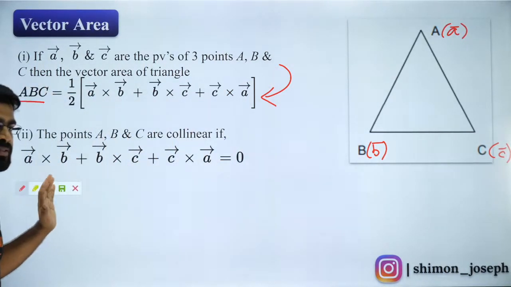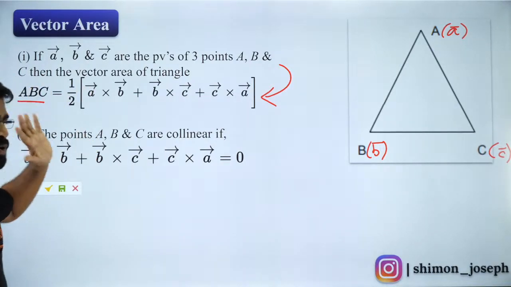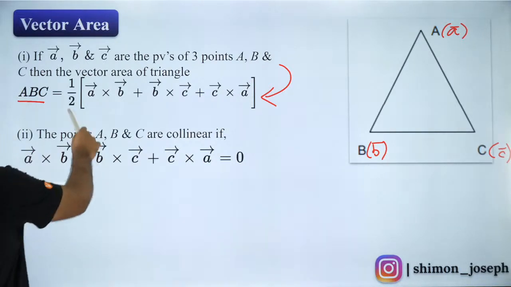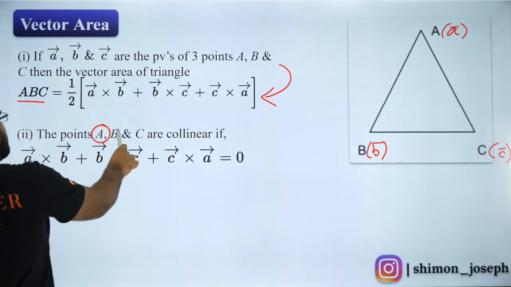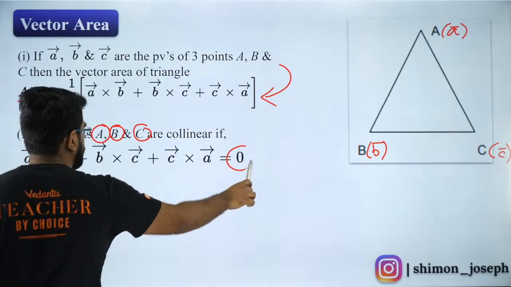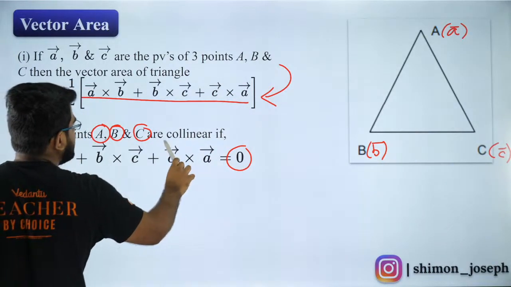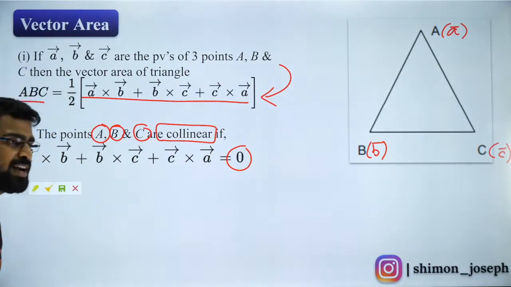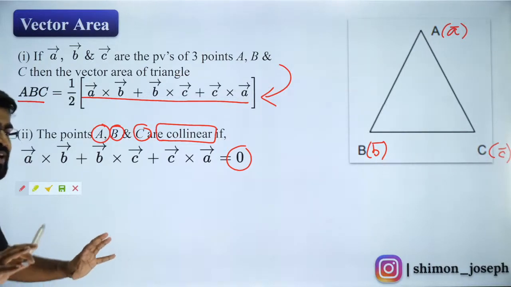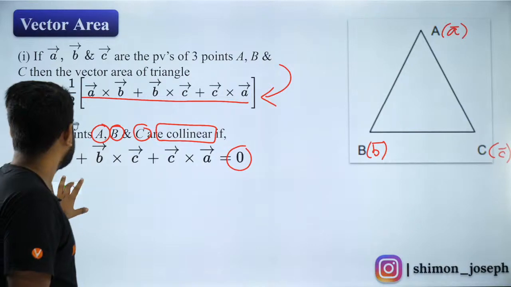Are you all clear with it? That is a formula, guys. I don't want to get into the details of it. Just make a note of it. If these 3 points are collinear, then the area of the triangle formed by them will be 0. So that is why if you make this inside quantity 0, that means these 3 points are collinear. I hope you guys have understood it. Yes, everybody? Shall we move forward? Yes, fantastic.